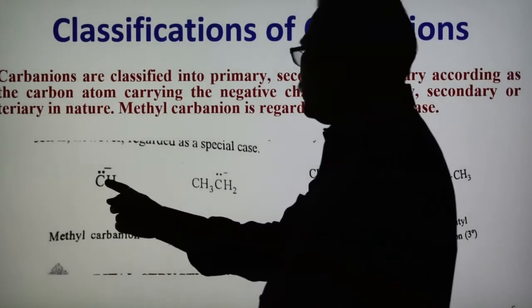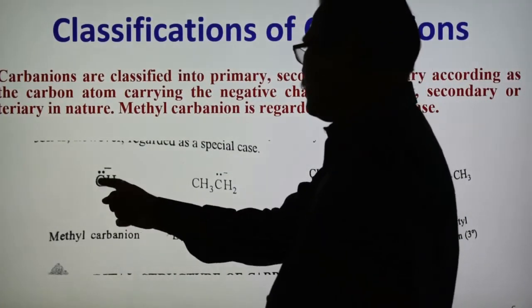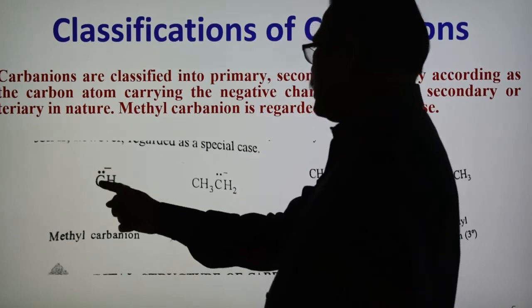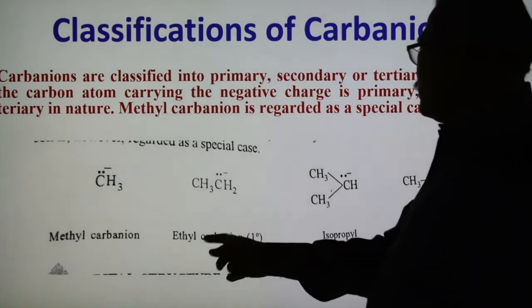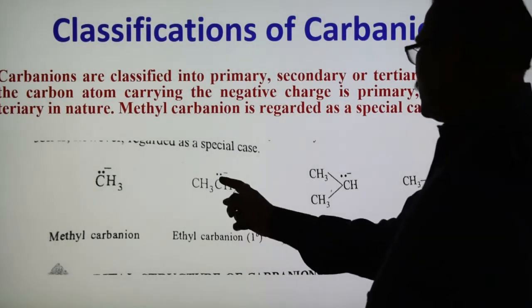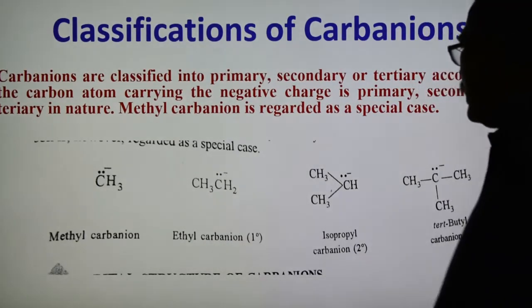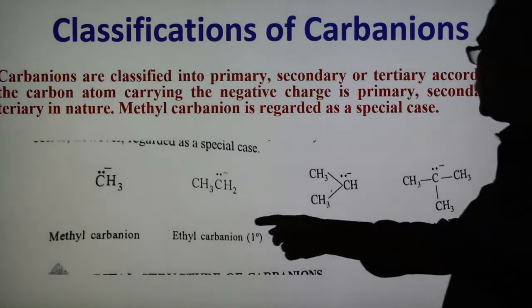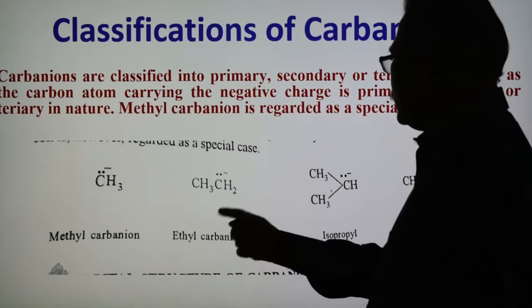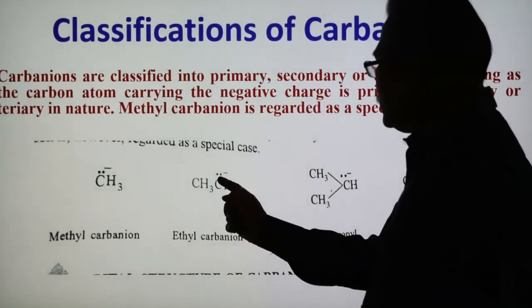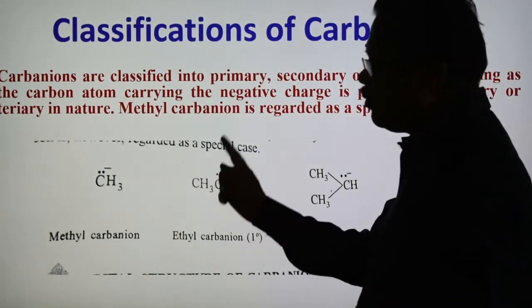This is methyl carbanion, CH3, because this carbon has a negative charge and has a total of 8 electrons in the valence shell. This is ethyl carbanion: this carbon has a negative charge and 2 electrons as a lone pair. This is primary ethyl carbanion, because this carbon is attached to one more carbon.